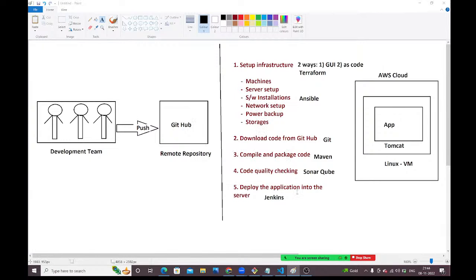Don't worry. See, guys, if you want to deploy the application on a single server, this configuration is enough. With this, we can deploy the application on a server. But in real time, applications will be deployed on multiple servers, not on a single server. Any application, Facebook, Gmail, Amazon, Flipkart, any real-time application, will be deployed on multiple servers, not a single server.